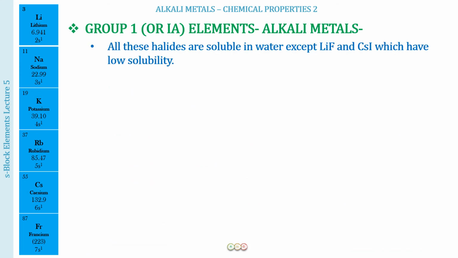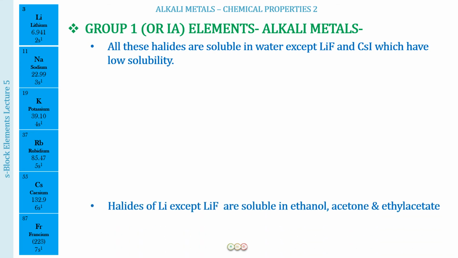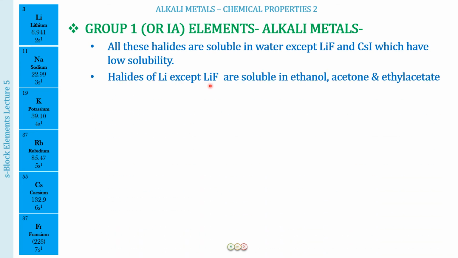Okay, so now remember some more points related to these alkali metal halides. All these halides are soluble in water except for lithium fluoride and cesium iodide, which we have just now discussed that they have low solubility. All right, so lithium fluoride, this is because of its high lattice energy, and cesium iodide, this is because of its less hydration enthalpy, that is why they are less soluble in water. Alright, now the halides of lithium, except for lithium fluoride, are also soluble in ethanol, acetone and ethyl acetate. Lithium chloride is going to be soluble in pyridine also.